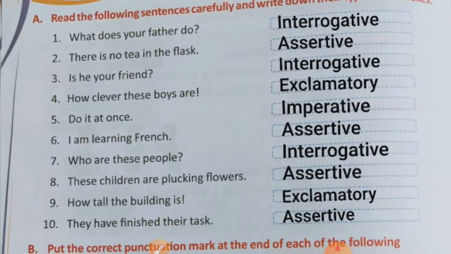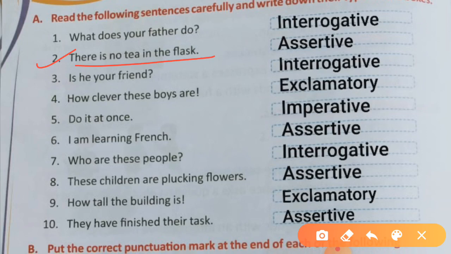Now next, there is no tea in the flask. This is a statement. We are saying it is a fact. There is no tea in the flask. Flask में चाय नहीं है, so it is an assertive sentence.